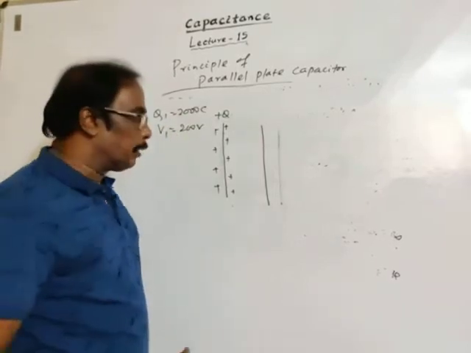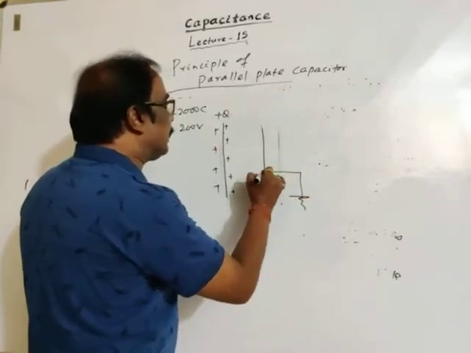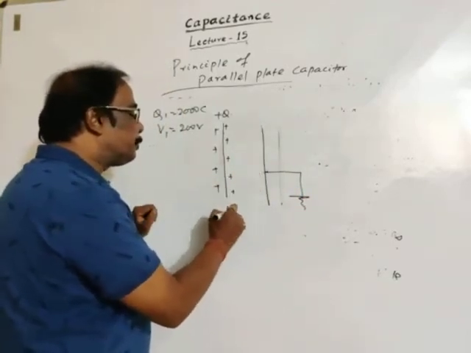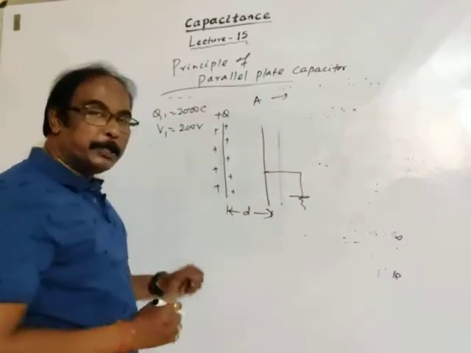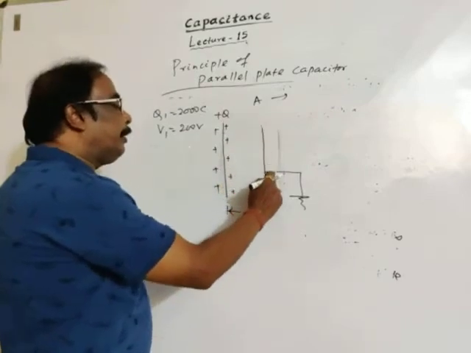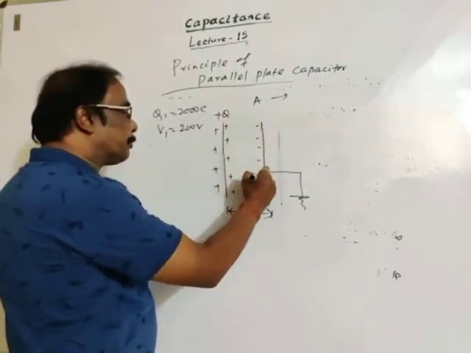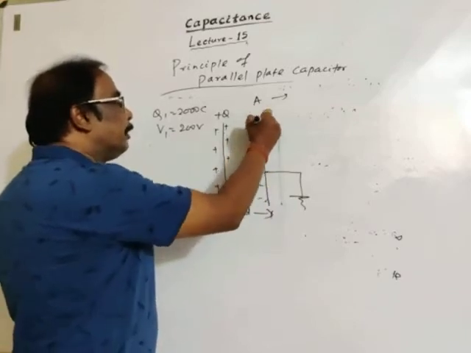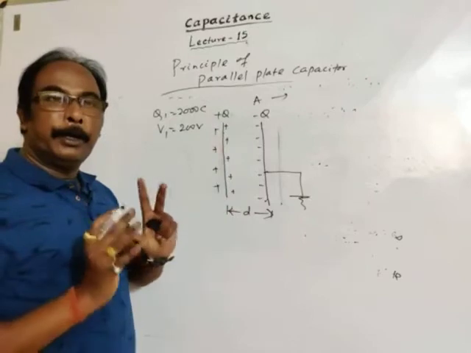This is the initial condition. Now an earthed metallic conductor is placed near the charged conductor. Distance is D. A is the surface area of each plate. Now the free induced charge vanished. This is the bound induced charge, and this charge will be minus Q, since for metals inducing charge is equal to induced charge.